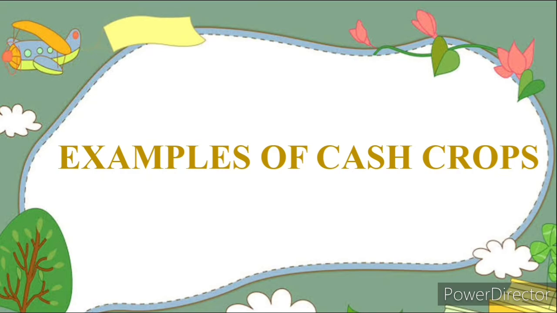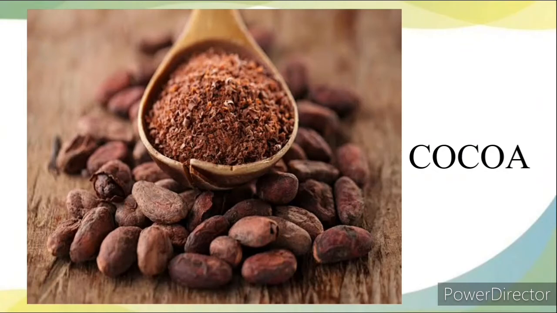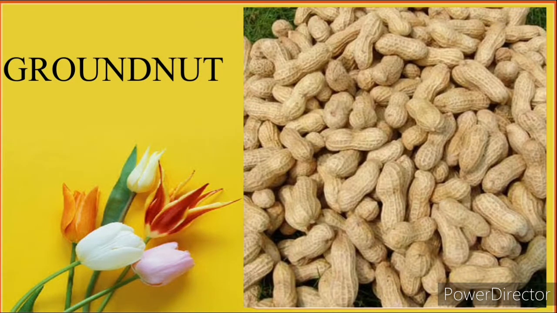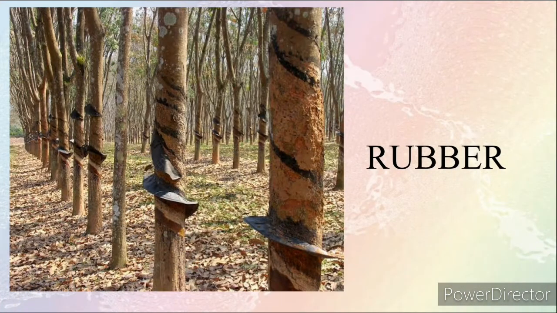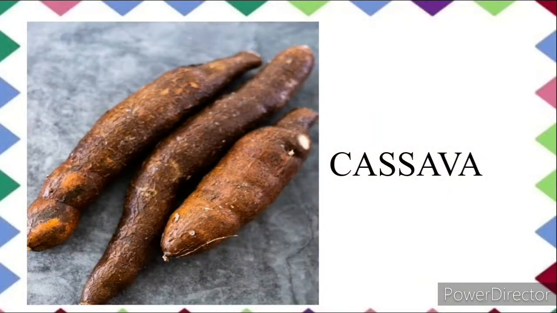Now, let's look at the examples of cash crops in Nigeria. We have cocoa. Cocoa is a cash crop and is sold to other countries. Groundnut. Groundnut is grown in Nigeria and sold to other countries, hence it's a cash crop. Rubber is a cash crop in Nigeria. Cassava is also a cash crop in Nigeria. It is grown in Nigeria, but it is sold to other countries.